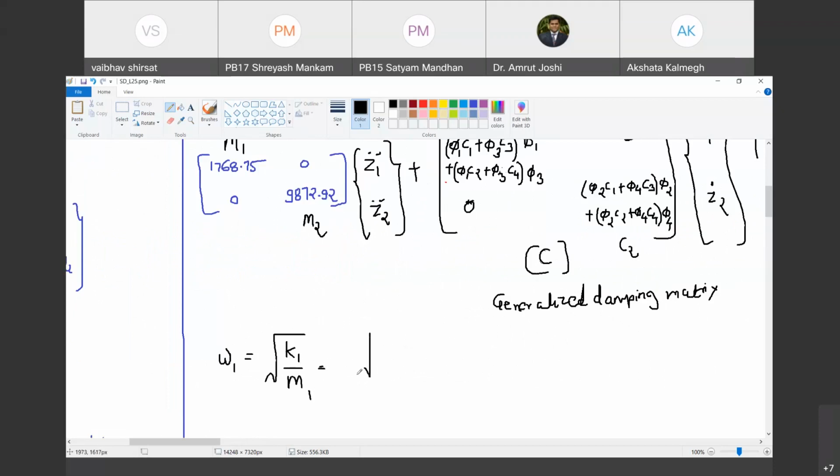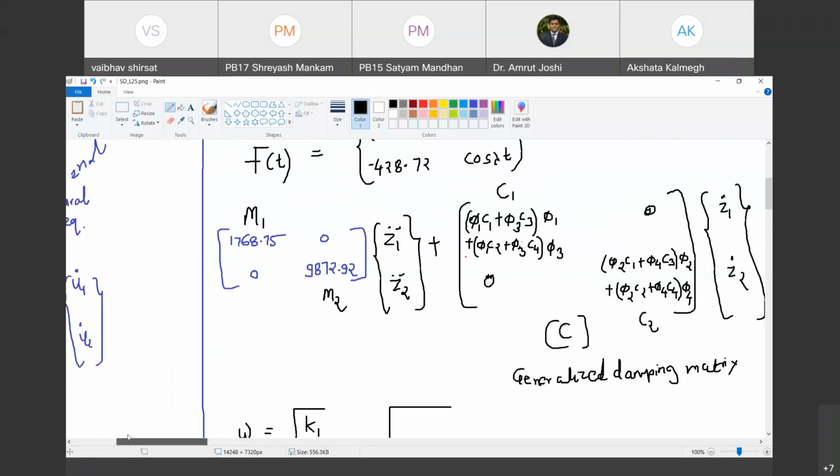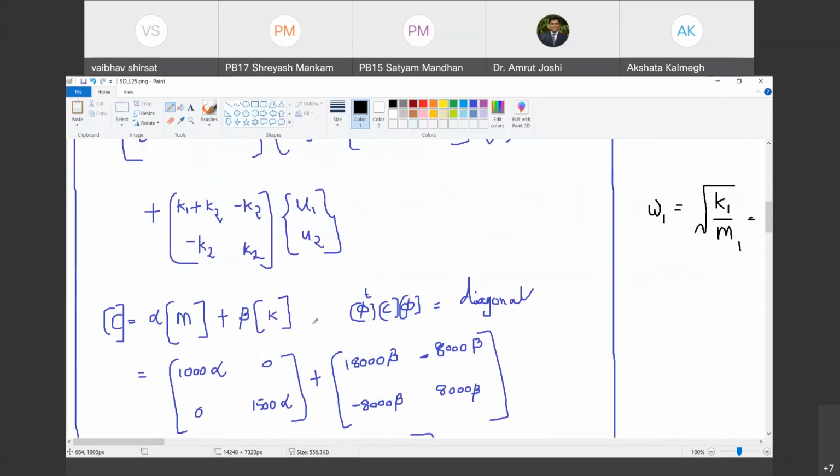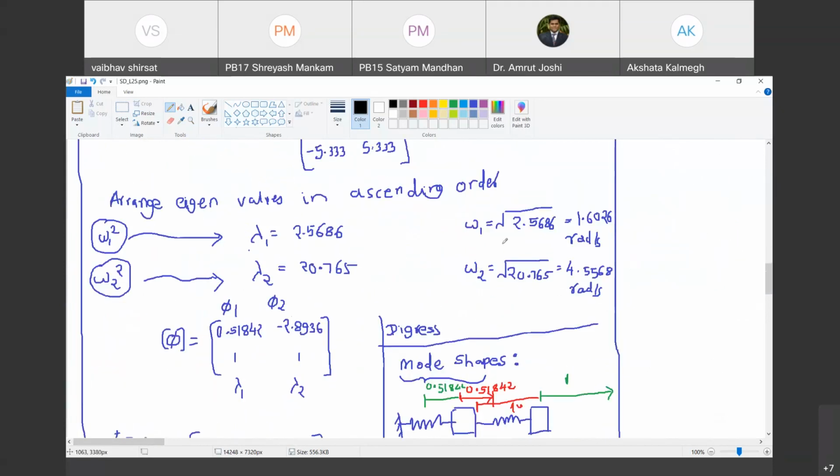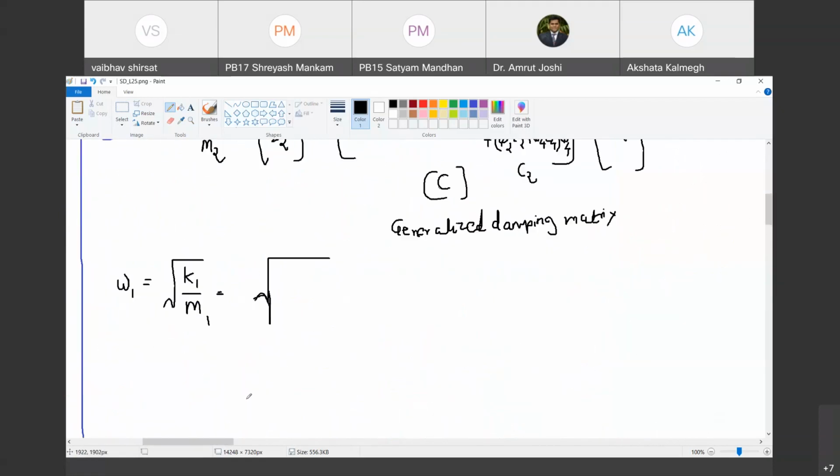So how much is that? Can we find out that? Root K1 upon M1. We have already found out that because we know that eigenvalues of M inverse K are square of this natural frequency. So omega 1 should be 1.6026 radian per second and omega 2 should be 4.5568 radian per second. We already know that. We are just cross verifying. Are you with me?